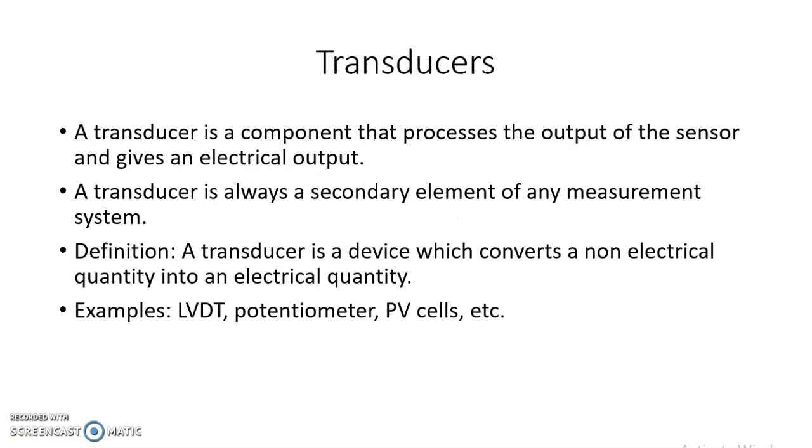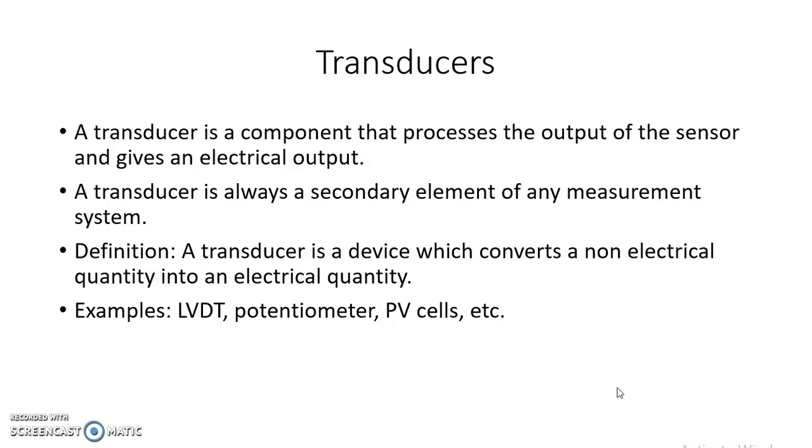So now let us define transducer. A transducer is a component that processes the output of the sensor and gives an electrical output. As we have seen in the block diagram of a measurement system, a transducer is always a secondary element of any measurement system.